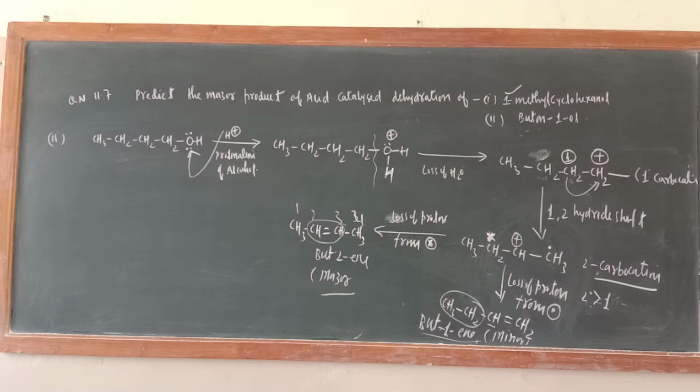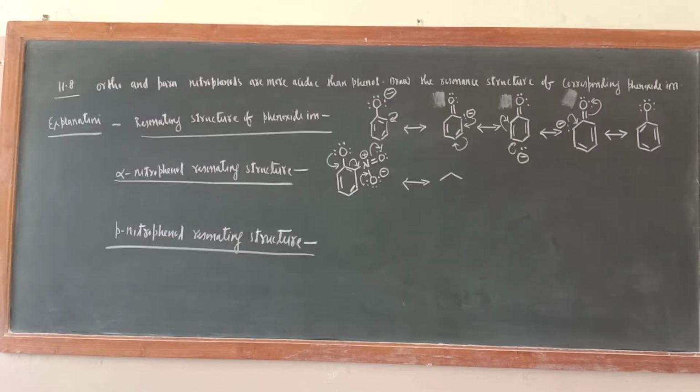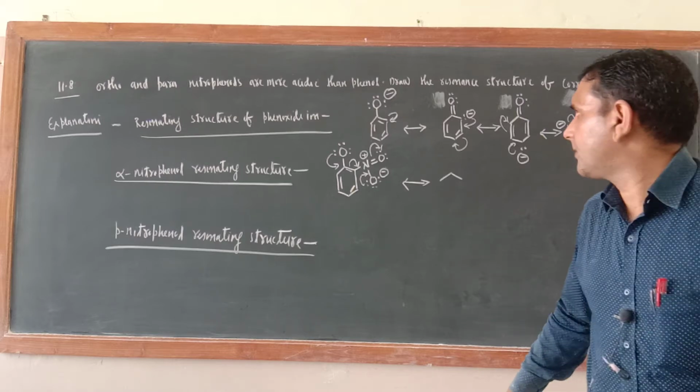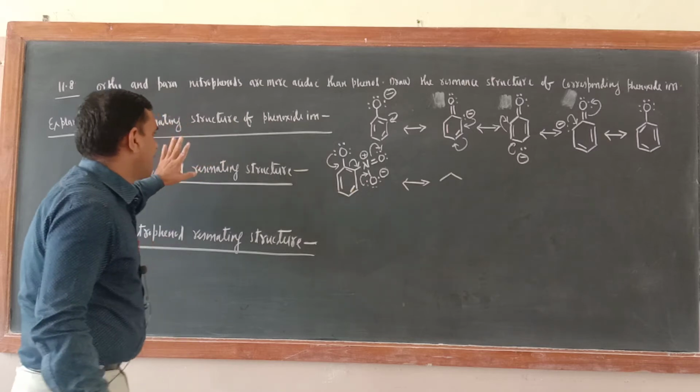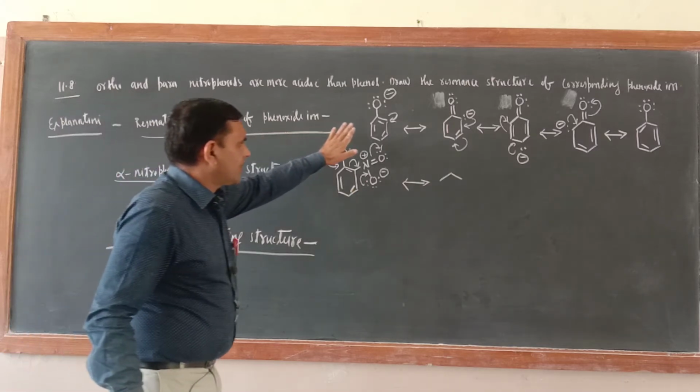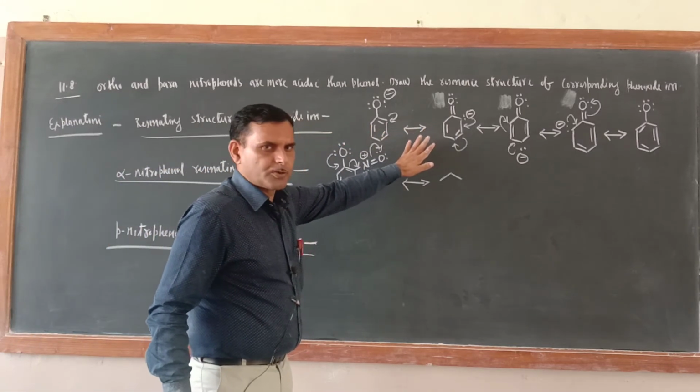Okay, now the last one is very important, and now here I have seen that they have asked that question. Okay, so next question is, ortho and para nitrophenols are more acidic than phenol. Draw the resonating structure of corresponding phenoxide ion. So just see, this is the resonating structure of phenoxide ion, you know this one.